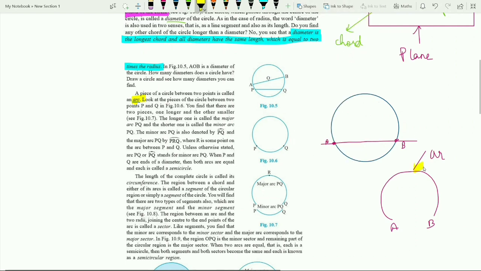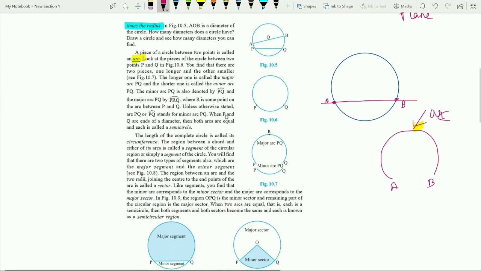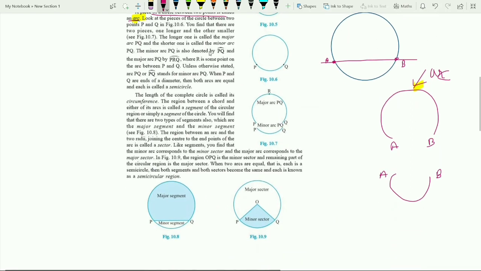This would be known as arc, right? So a piece of a circle between 2 points is called an arc. Similarly, this is also an arc. So this is the major arc, this is the minor arc, judged by length. This is represented by AB with the arc symbol.